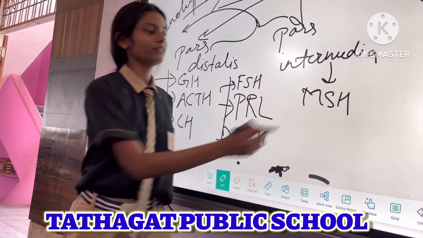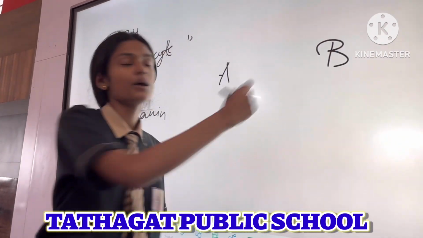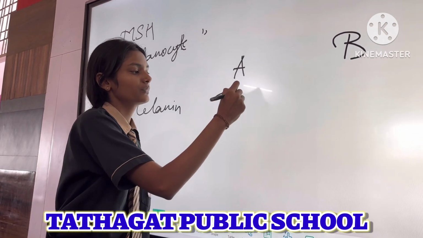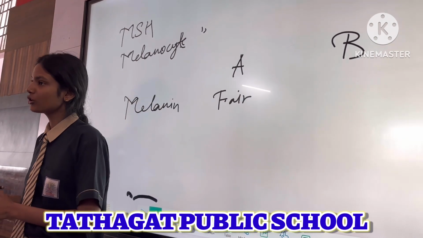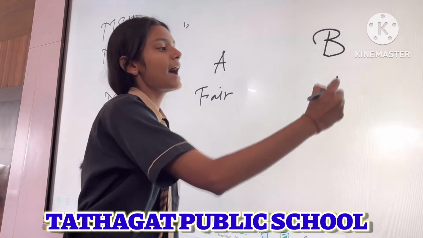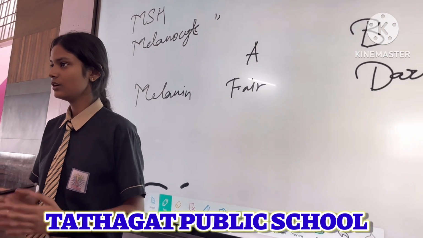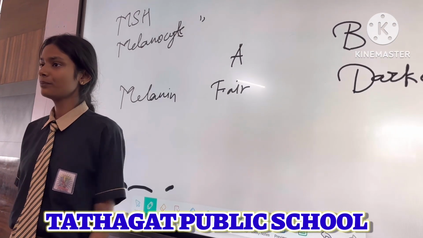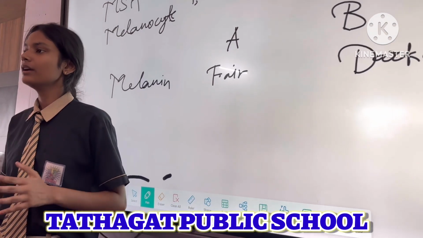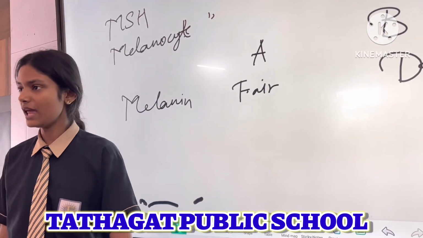So our first topic is MSH, which relates to melanocytes. Consider two people, A and B. Person A is very fair, meaning he has a lighter complexion. Person B has a darker skin tone, meaning he has a darker shade. Why is it so? Why does everyone have a different complexion? It is because of melanin.